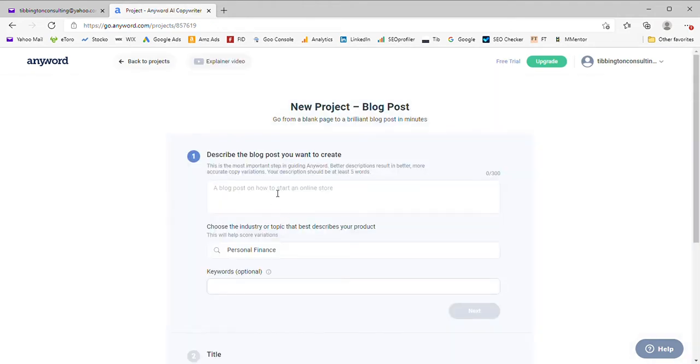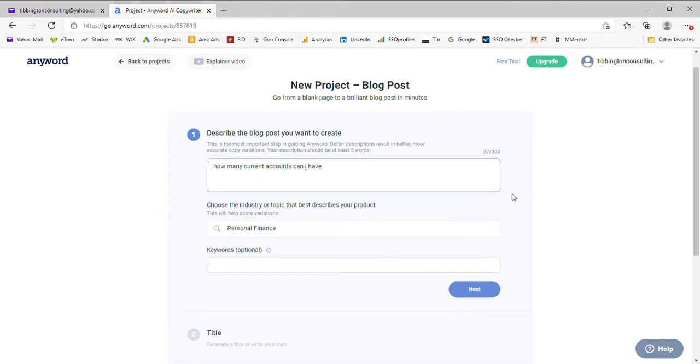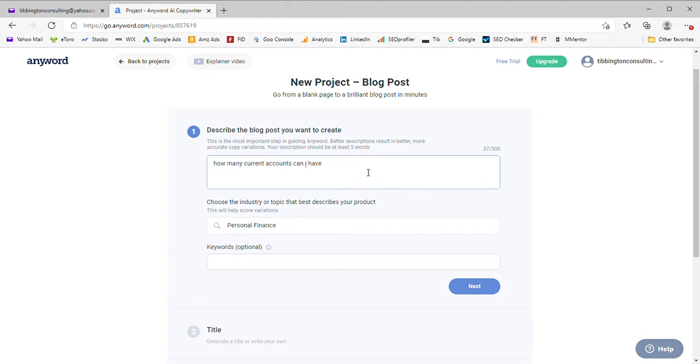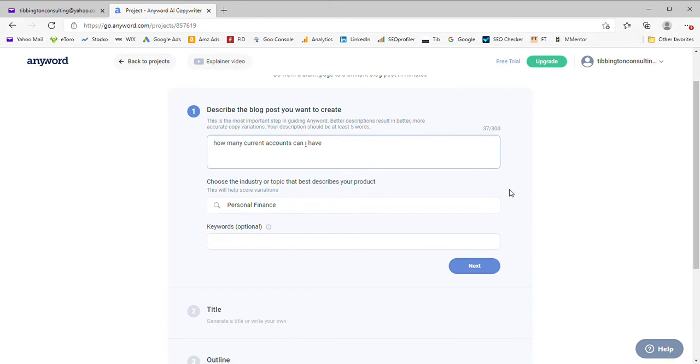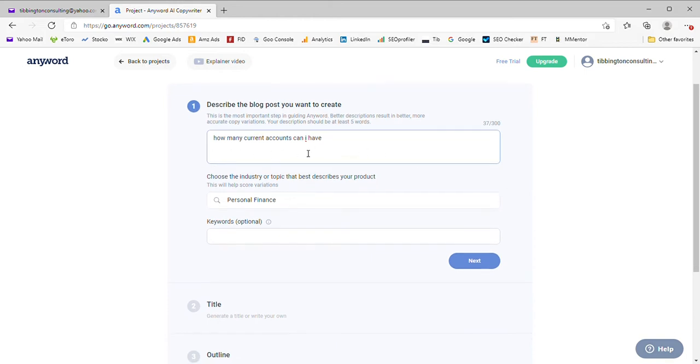I've already taken a headline, which I've just taken from some keywords: How many current accounts can I have? So it's given its requisite five words or more. You can type more in here, but for demonstration I'm just going to use this. You can put a whole sentence or paragraph in there describing exactly what you want and what your needs are, but we're going to leave it quite broad at the moment.